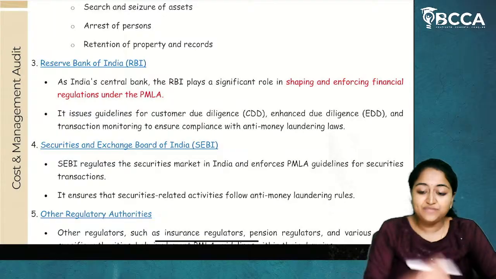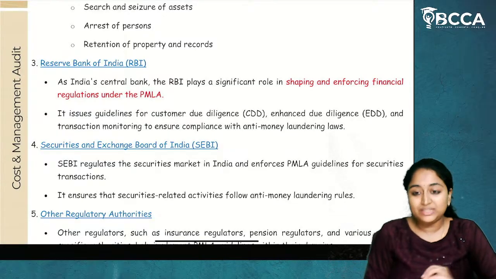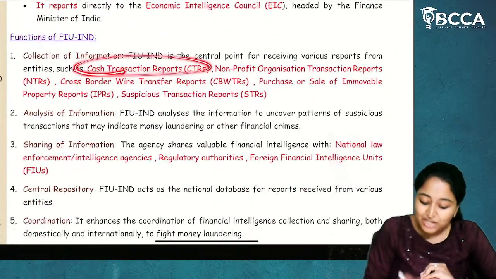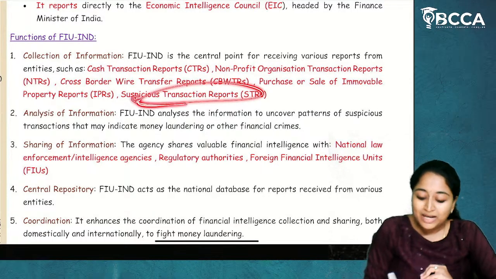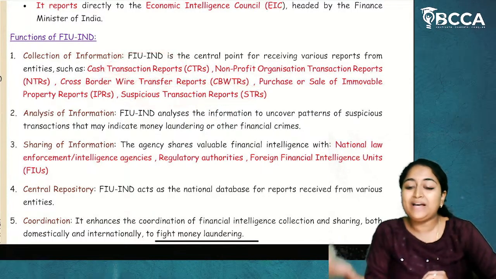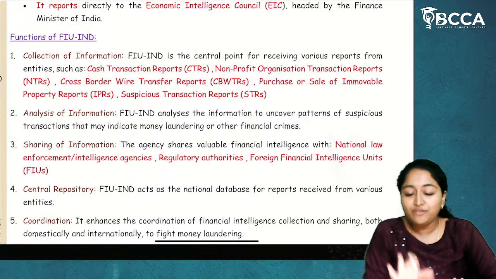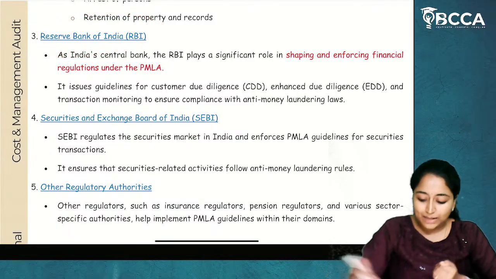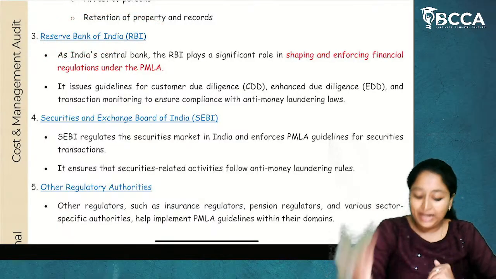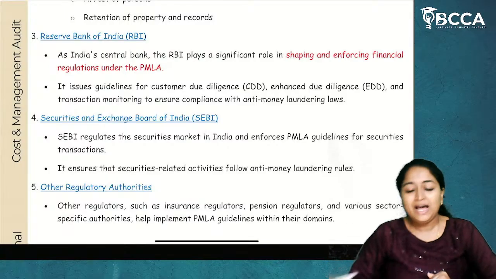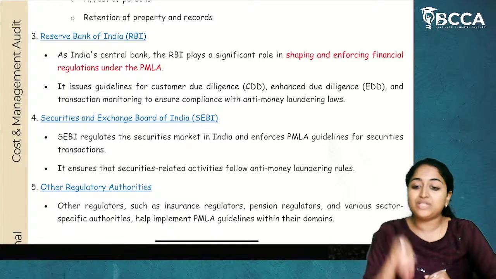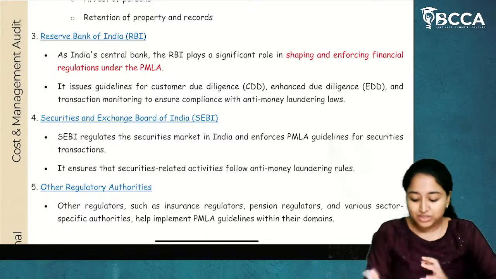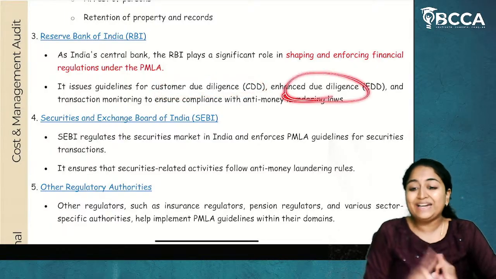RBI will give the guidelines for each and every bank to report about the suspicious transactions. Now, whatever we have seen here as cash transaction report and suspicious transaction report, these are the reports which will be provided by RBI to the Financial Intelligence Unit of India. So, whatever banks are governed by RBI, RBI will provide the guidelines and regulations for different banks, and banks have to compulsorily comply with those regulations, and they have to prepare the reports related to customer due diligence and enhanced due diligence.